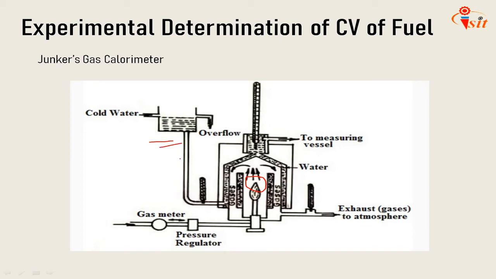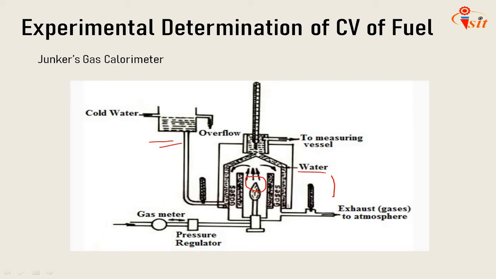The gas temperature and pressure are measured, and the amount of gas burned is referred to 25 degrees Celsius and 1.013 bar. The temperature rise of circulating water is measured and the condensate from the products of combustion is collected. This test is carried out for a fixed time period. The water flow rate and the weight of condensate are measured.